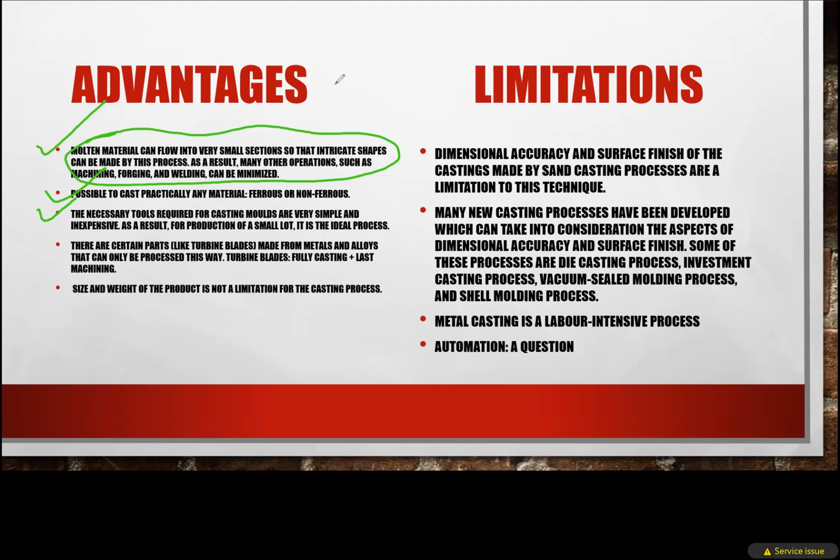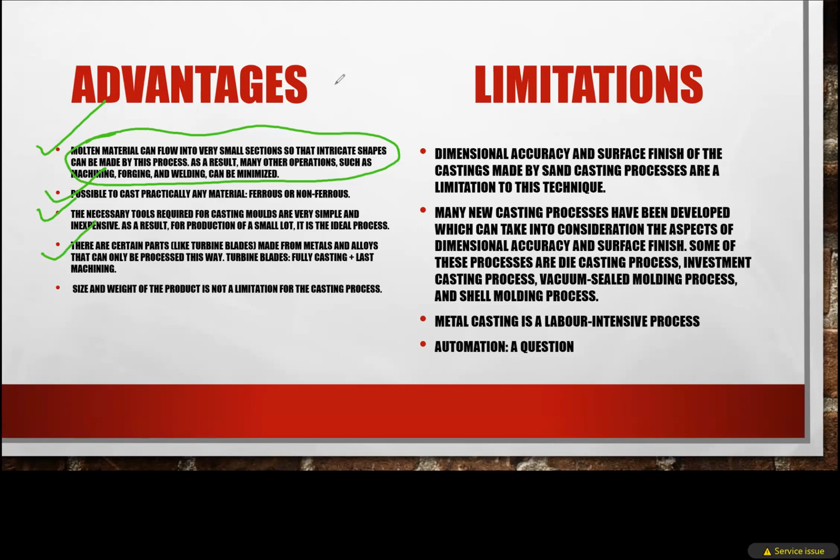The fourth point is that there are certain parts, like turbine blades, made from metals and alloys that can be processed this way. Turbine blades are fully cast with little machining. Turbine blades have the most complicated shape, and they are also a very important product. Single crystalline turbine blades can be achieved through this. Complex shapes or important products can also be made through casting processes.